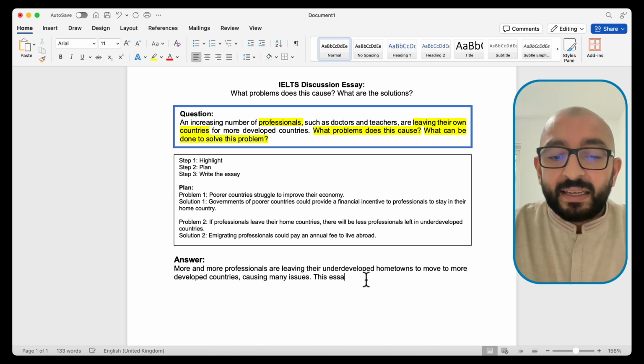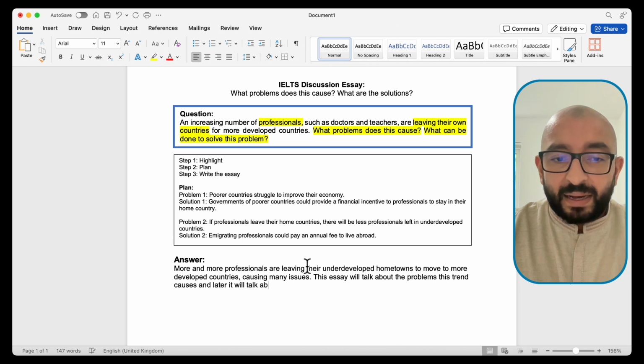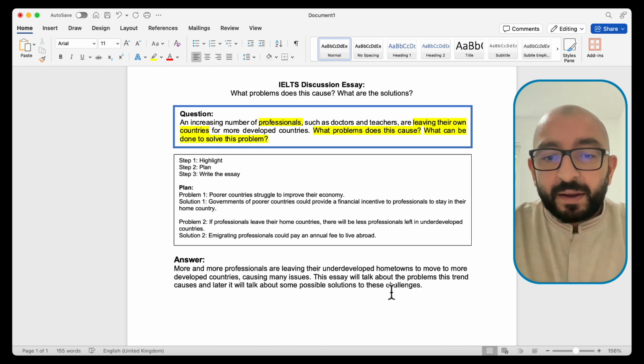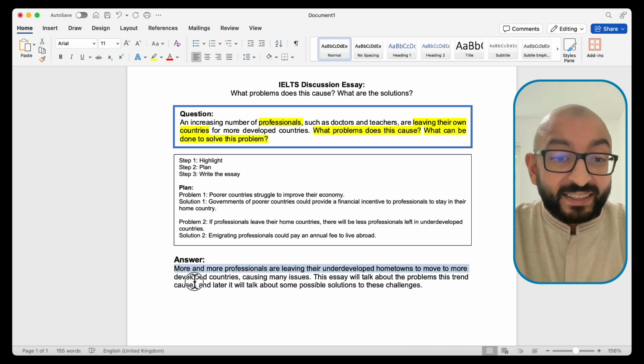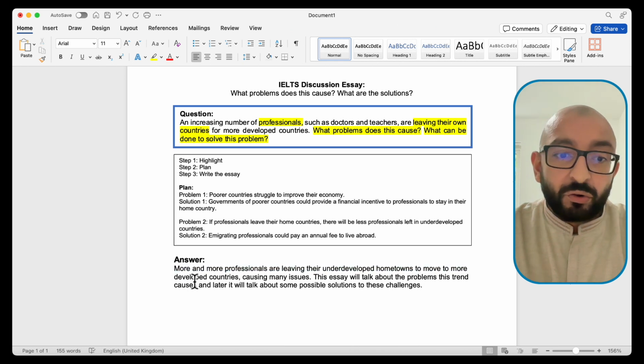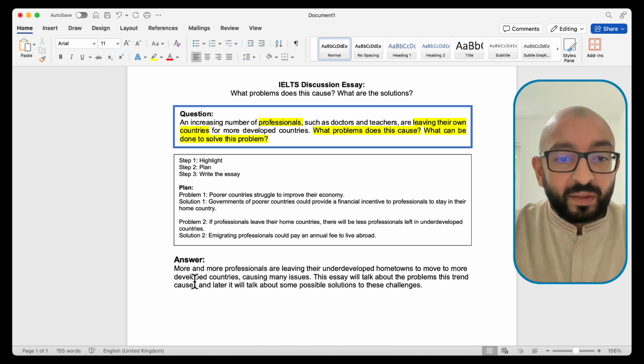This essay will talk about the problems this trend causes, and later it will talk about some possible solutions to these challenges. Now, let's read this paragraph and see if it is good or do we need to change a few things.